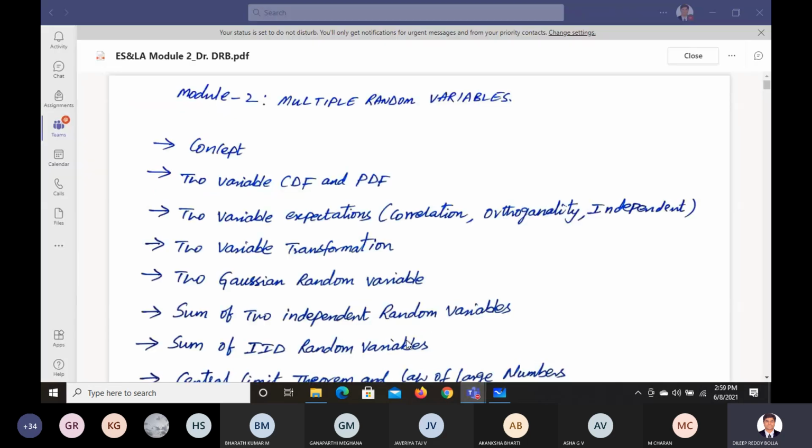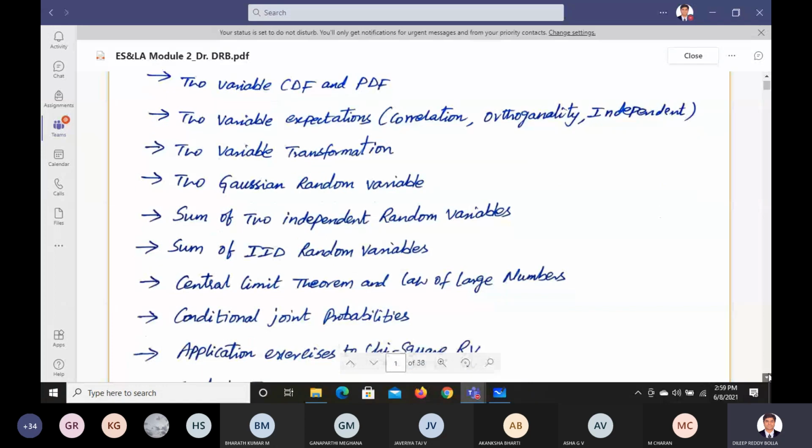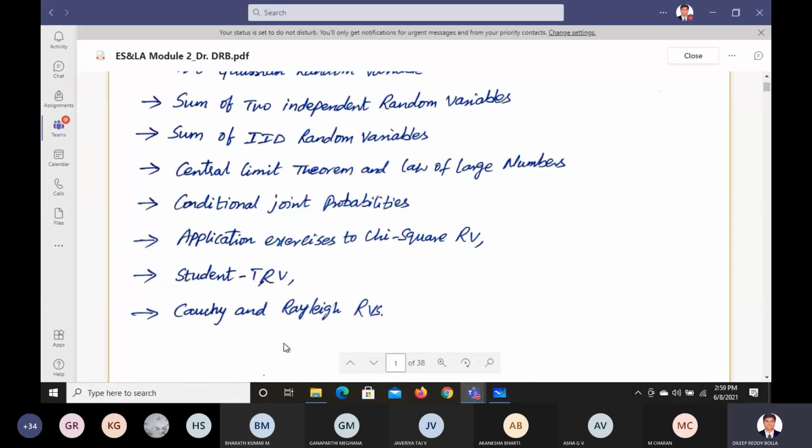So we'll do the chi-square test, and after that the next example is Student's t RV, Cauchy and Rayleigh random variables. So 1, 2, 3, 4, four applications we have. We'll see each one of them in detail. Then with that we are able to complete your second module. So in another 1 or 2 classes we most probably can complete this. Let us say the next class we'll see chi-square test and Student's t RV, and in another class we can take up the other 2. Any doubts here?